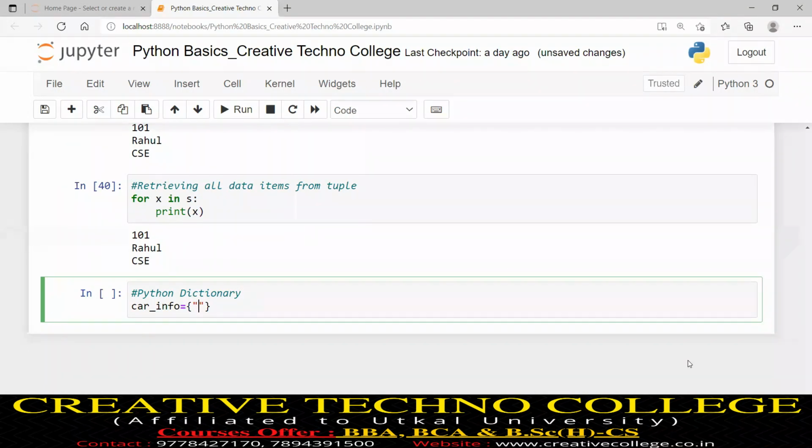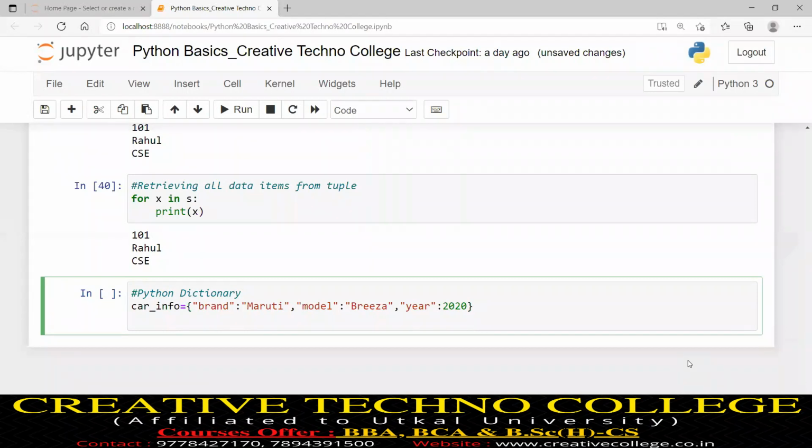Suppose I write brand Maruti, then model Brezza, then another pair, year, in which year we bought it, suppose 2020.